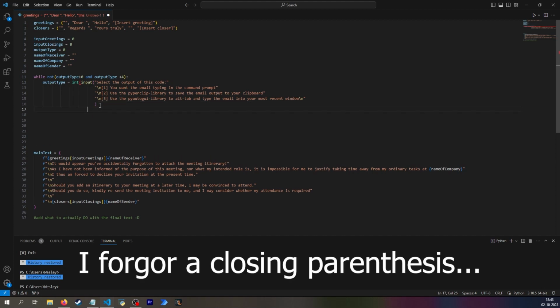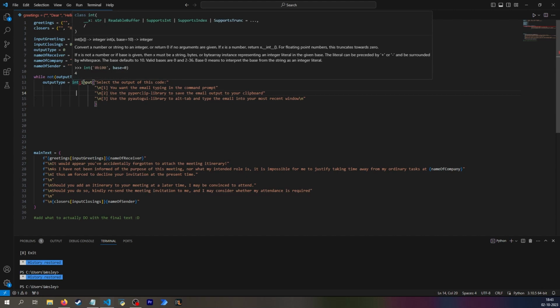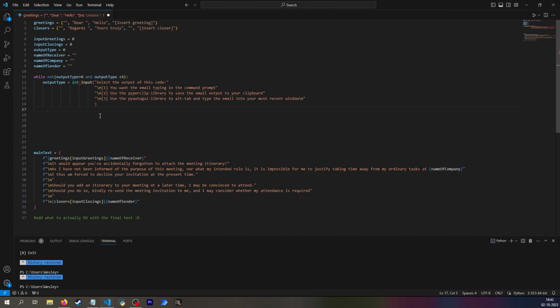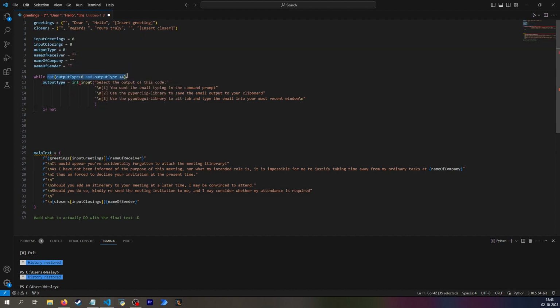But now I've assigned the output type, and ideally the user is nice enough to actually put in a number, because it's going to do an integer conversion, and I don't know what would happen if you typed in text and it tries to do integer conversion. This is not something that's going out to my user, so I can allow it to have some mistakes in it. And then lastly, I want to check my condition up here with the loop.